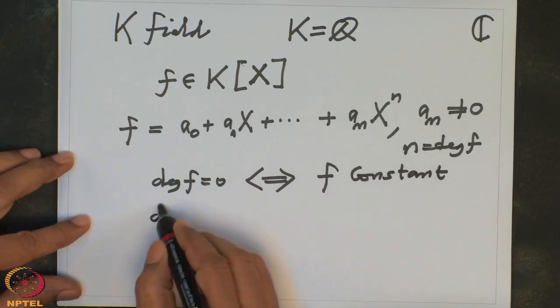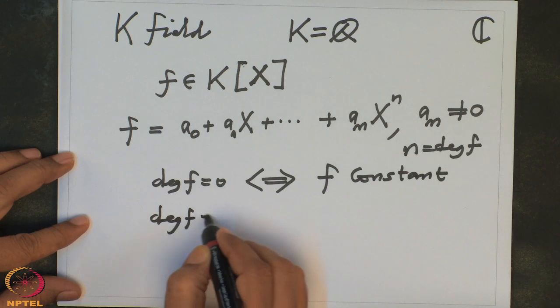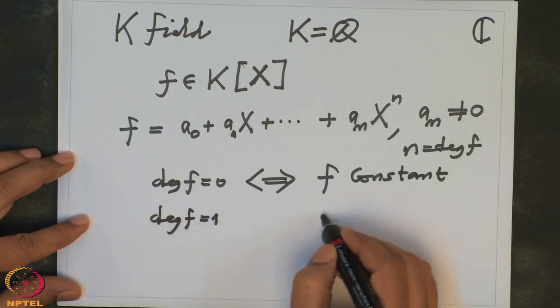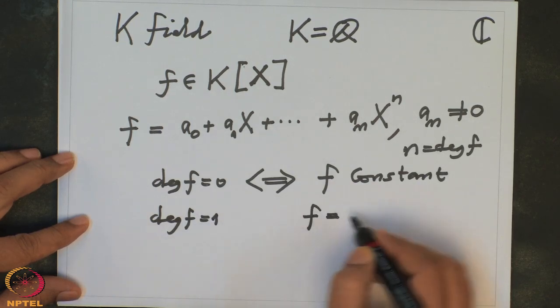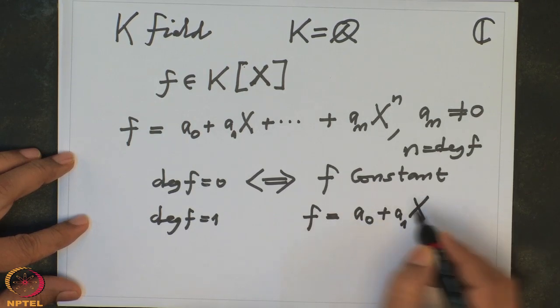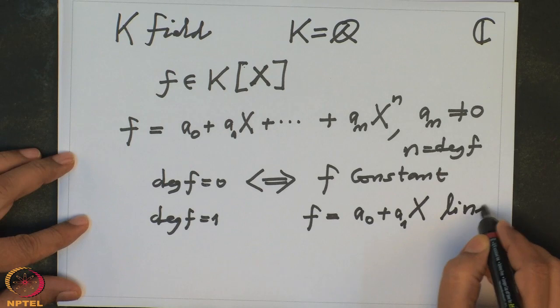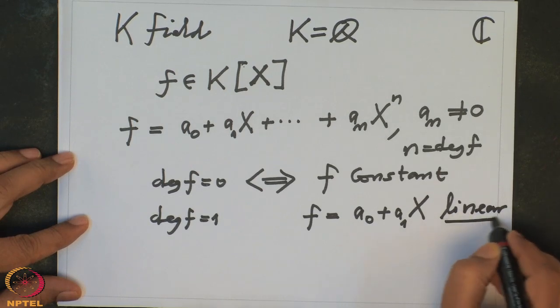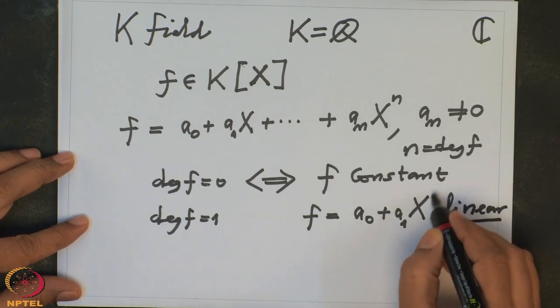So if the degree is 1, then f will look like a0 plus a1x. So this is called a linear polynomial. Linear, the degree is 1.